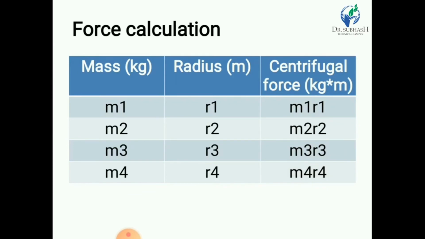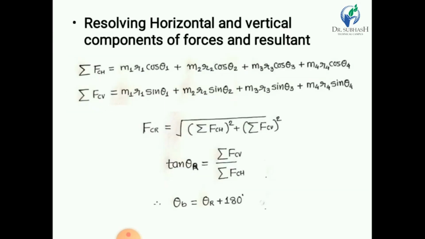So we can calculate the resultant unbalanced force by using the polygon method. First of all, we resolve the horizontal components of the forces. Sigma FCH is the summation of all horizontal components of centrifugal forces.